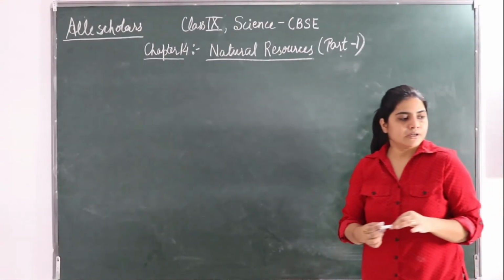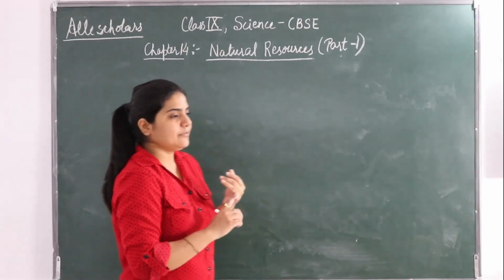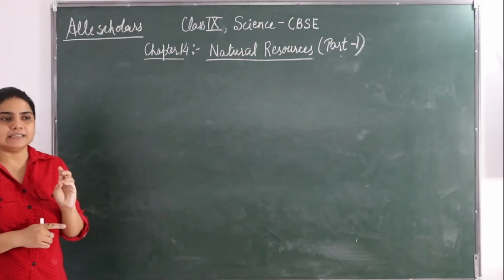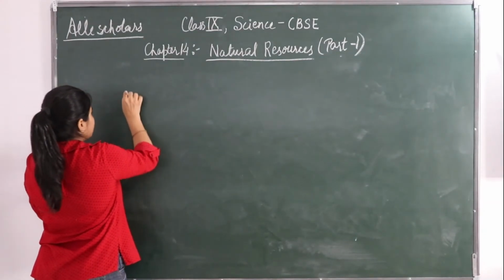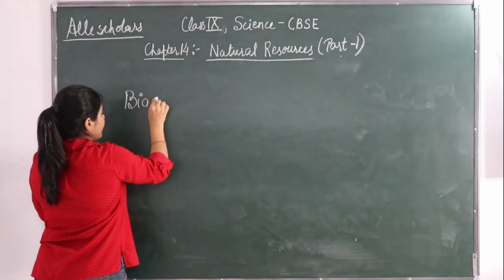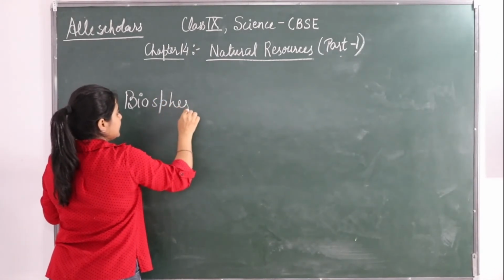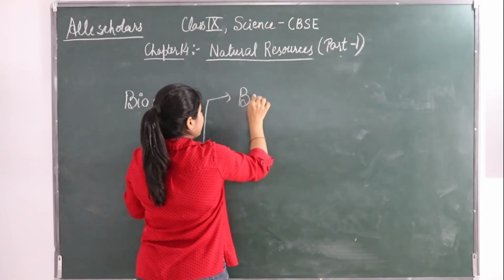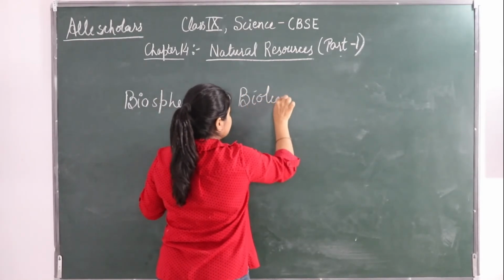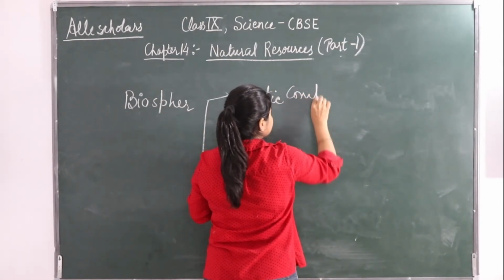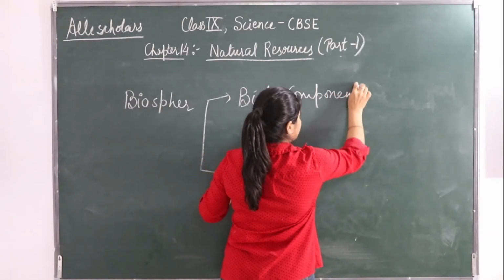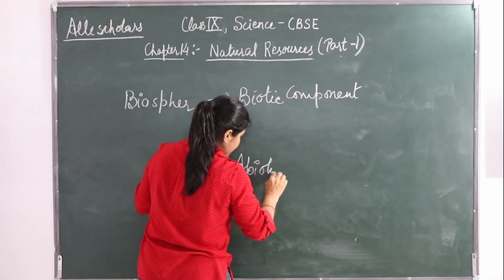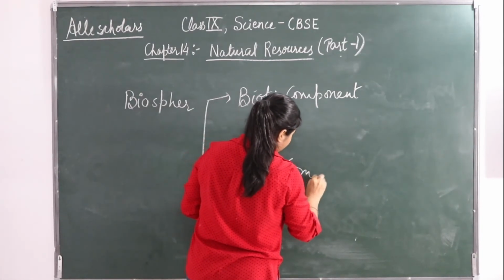So next, the biosphere can be divided into two parts, the abiotic components and the biotic components. Biosphere is further divided into two parts, biotic component and the second one is abiotic component.